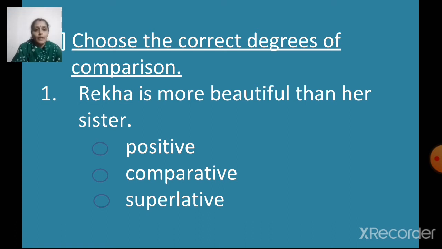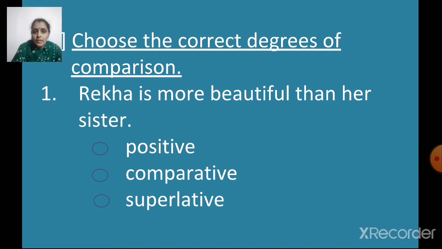We are comparing, this one is better or this one is better. When you're comparing two persons or two things and you're using the word than along with it, then it is comparative degree of comparison. But when there are more than two people and you're comparing and telling who is the best, then it is the superlative degree of comparison. So the 3 degrees of comparison are positive, comparative, superlative.